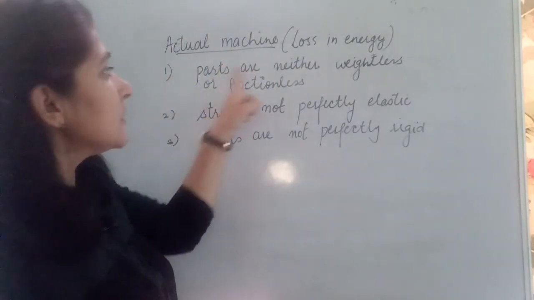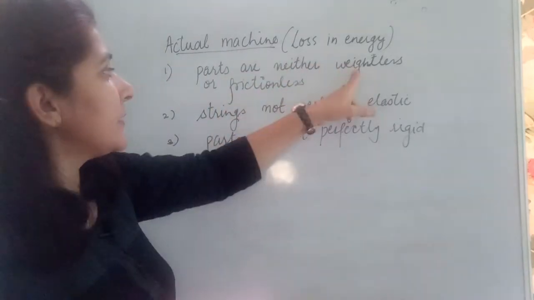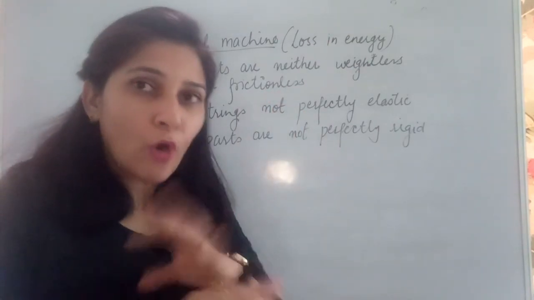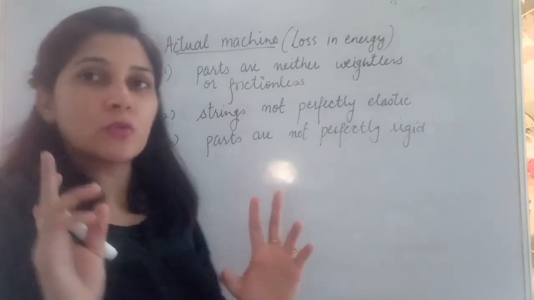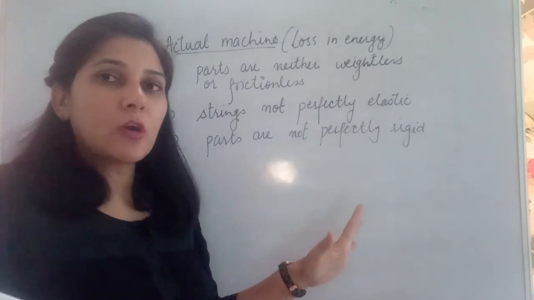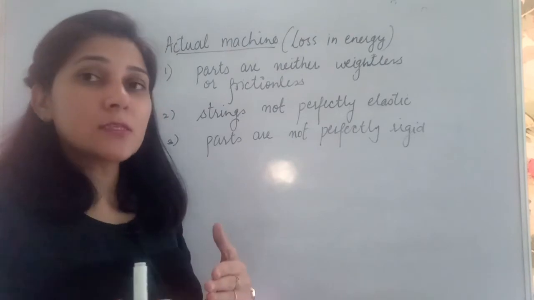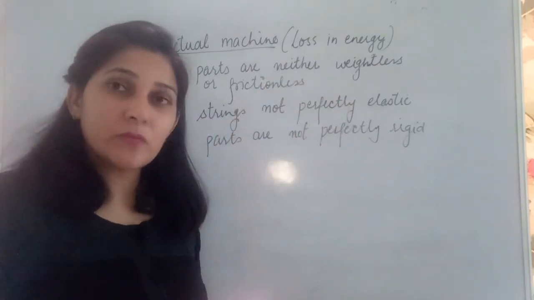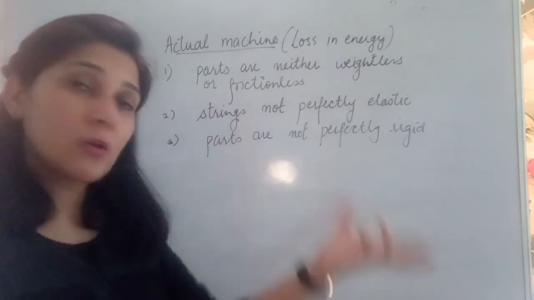First one, whatever parts we are using in the machines, they are neither weightless nor frictionless. All the parts of the machine are not weightless, not frictionless, whatever machine we are talking about. So if they are not frictionless, that means efficiency cannot be 100%, because if friction is there, definitely the energy will be lost, and that is in the form of heat energy. All the strings are not perfectly elastic. If the strings are not perfectly elastic, there may be damage over there because of loss of energy.